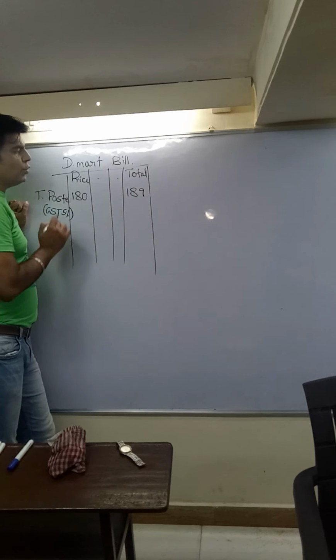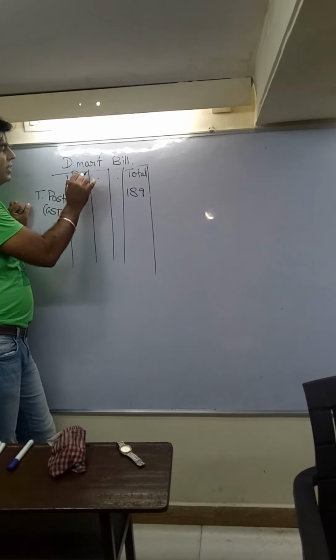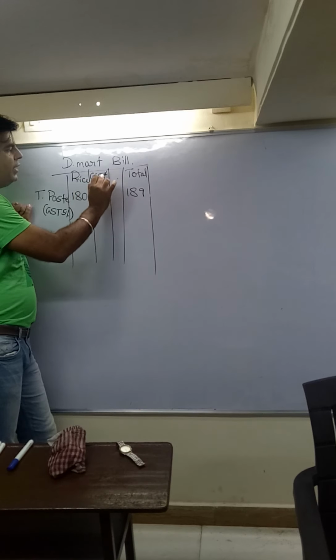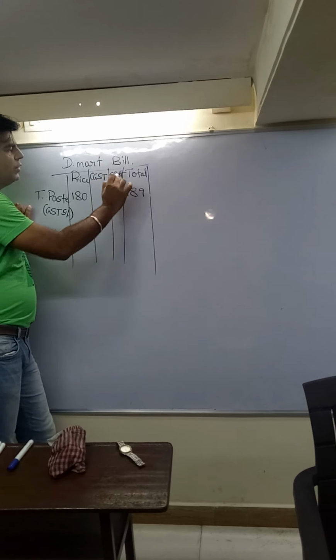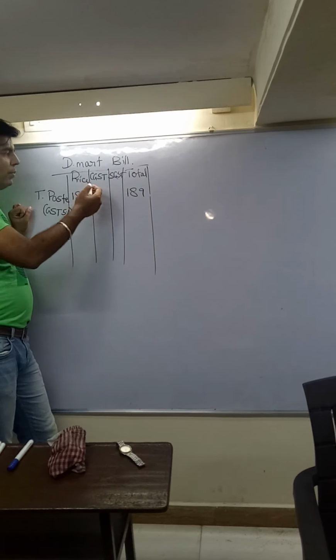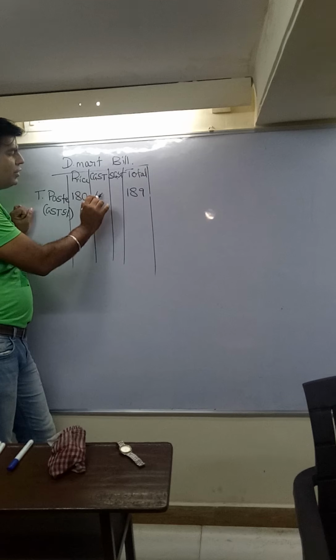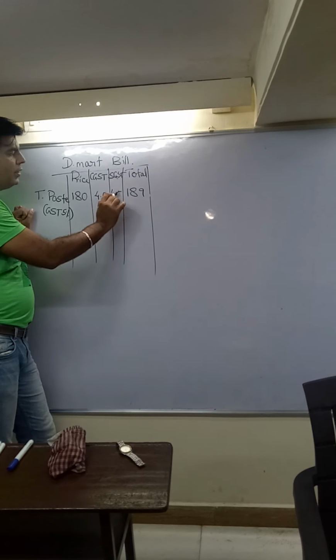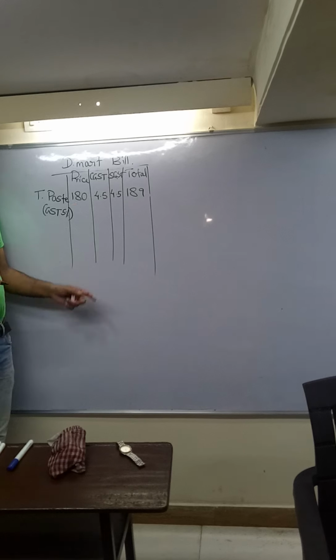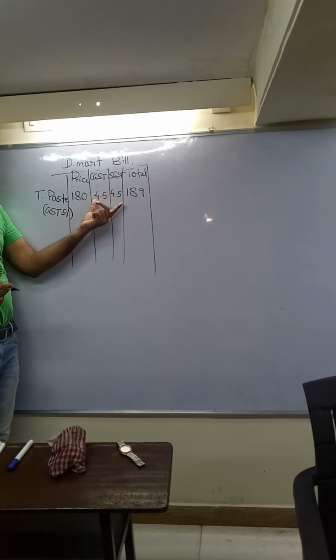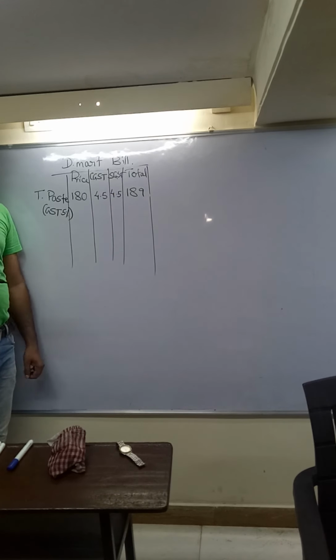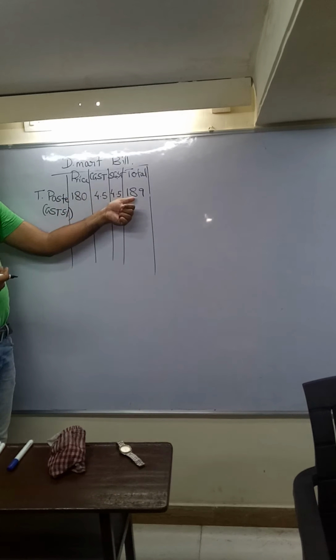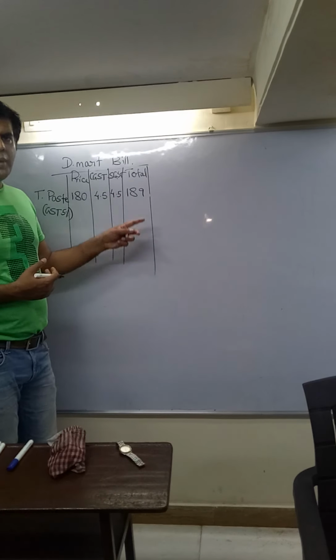And these two columns which I have shown in between are the breakup of GST, one is CGST and another is SGST. Is it true? So 9 rupees is the GST, which is the breakup of CGST and SGST. Can I say 4.5 each? Yes. Now students, my question for the class. When you have observed on 180, 5% comes to 9 rupees, so 9 rupees is the breakup of CGST and SGST, which is 50-50. So it is 4.5, 4.5 each, and the total is 189. Now this was the billing when you bought the toothpaste. So it was costing you 189. As a customer, you need to pay DMart 189.